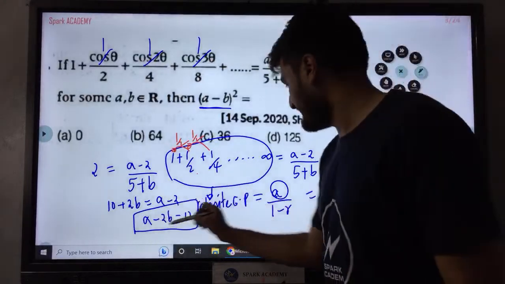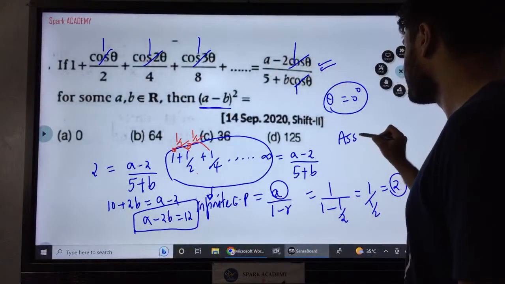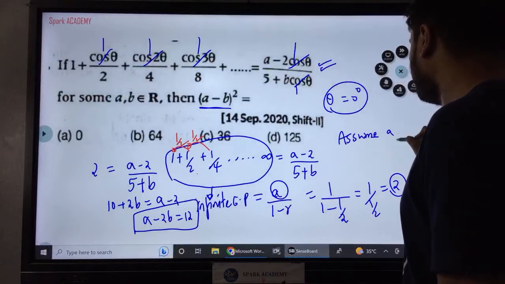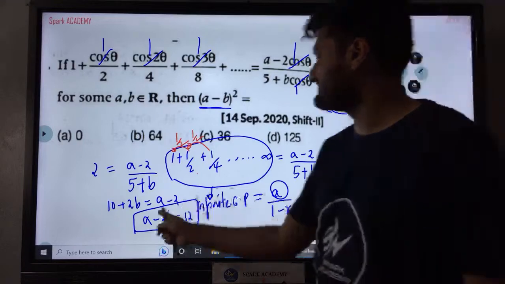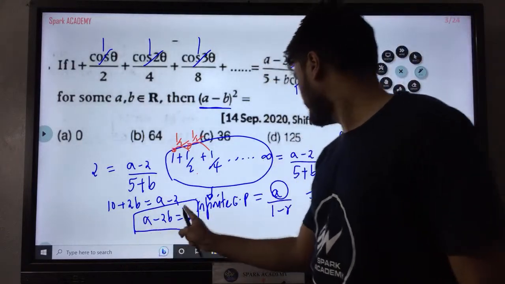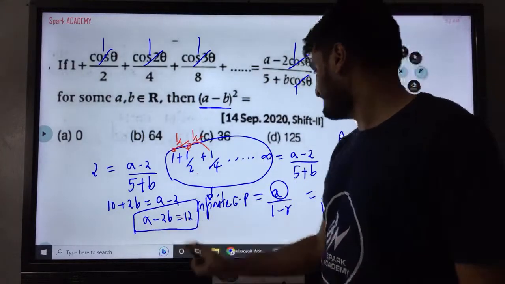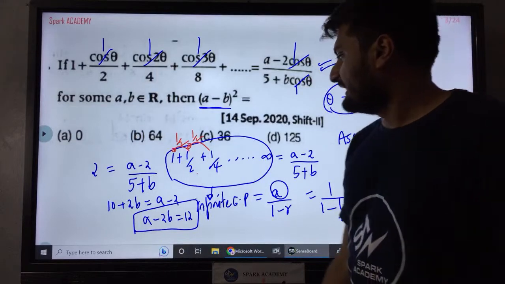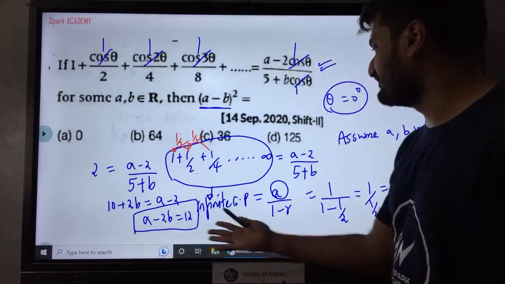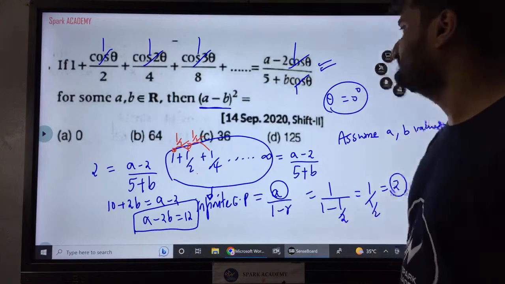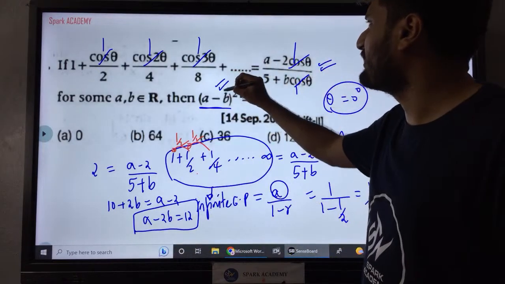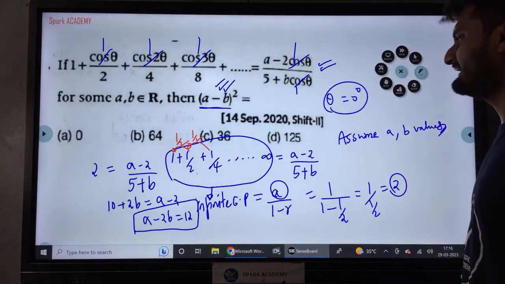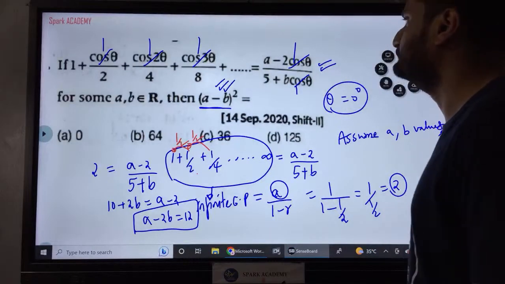Now what you can do is assume a and b values satisfying this equation, and we can get the answer. I can take anything and substitute the same in the options as well.